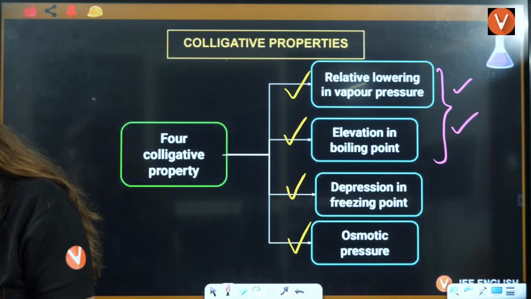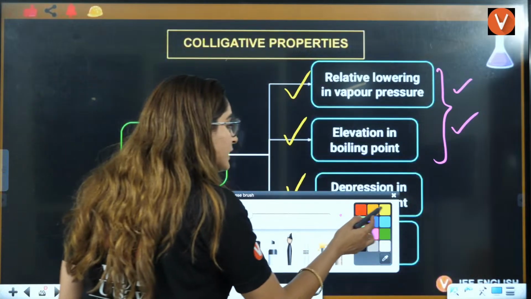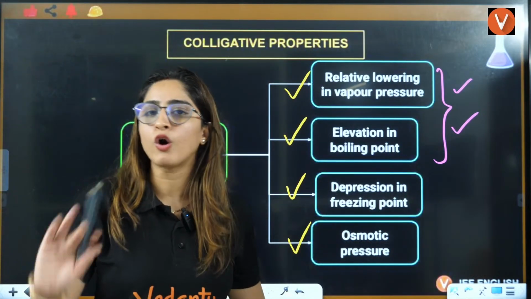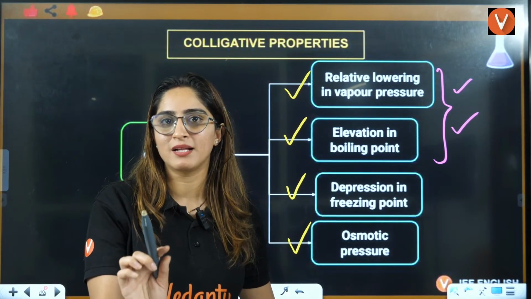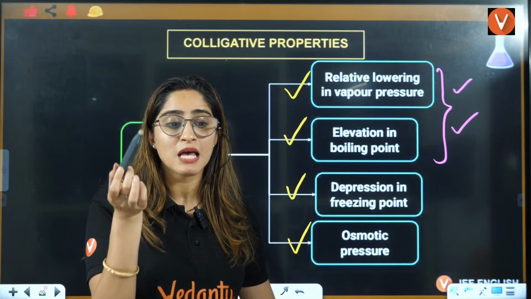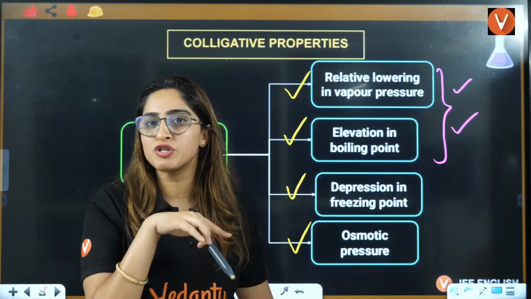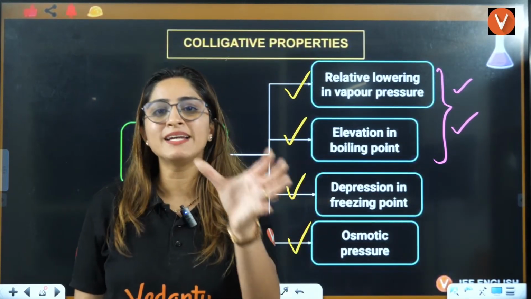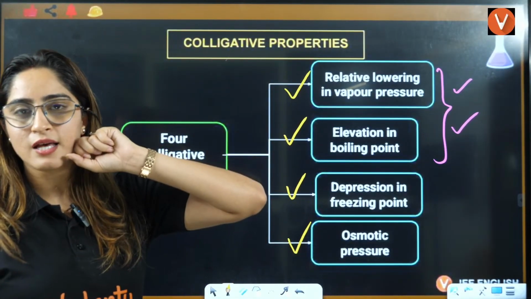Ma'am, does it depend on density of the solute? See, simple thing is, it depends upon the number of particles. Not on any other property, just the number of particles. What is the mass? Because if you vary the mass, the density will also change. So indirectly you can tell the density. The main definition is that it depends upon the number of particles.